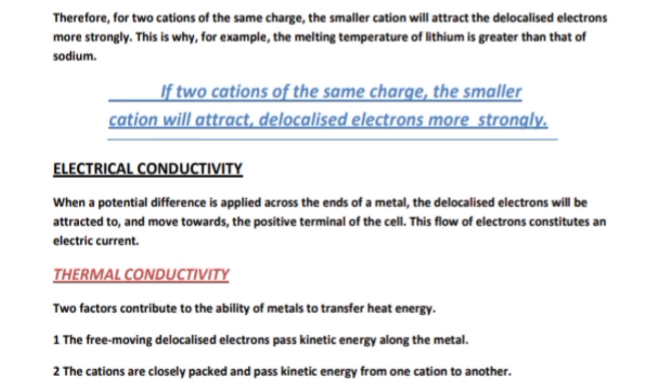The next point is electrical conductivity. When a potential difference is applied across the ends of a metal, the delocalized electrons will be attracted to and move towards the positive terminal of a cell, which leads to conduction. Simply, electrical conductivity is greater when the donation of electrons is greater. The bigger the number of electrons donated, the greater the conductivity will be.